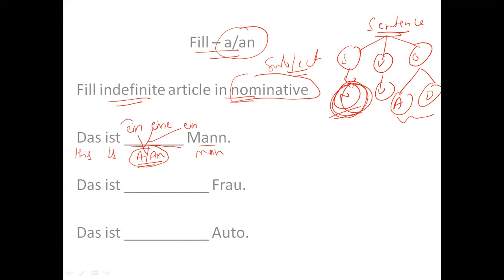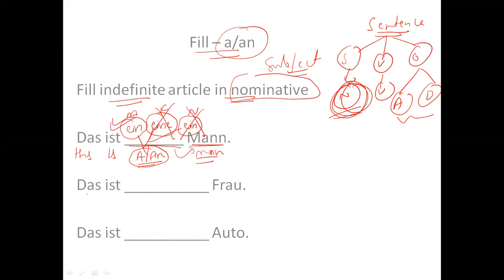Now these 3 words I will use: ein if on the right hand side there is a masculine noun, eine if on the right hand side there is a feminine noun, and ein if on the right hand side there is a neutral noun. So on the right hand side there is a man, Mann is man. So which answer is correct here? I will use ein, this is correct, the rest two are wrong.